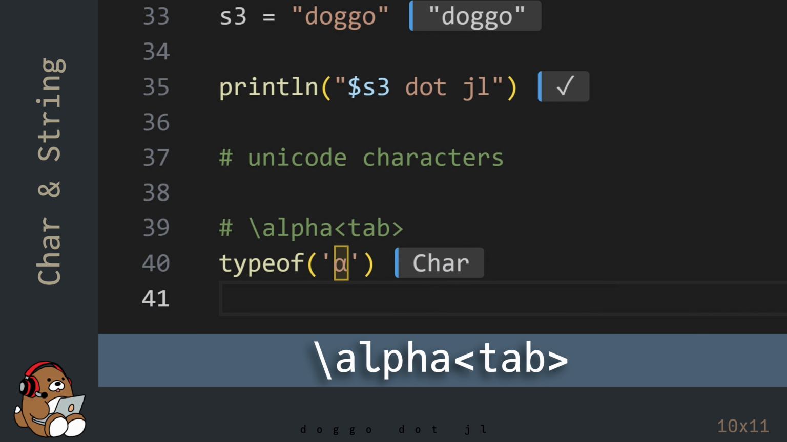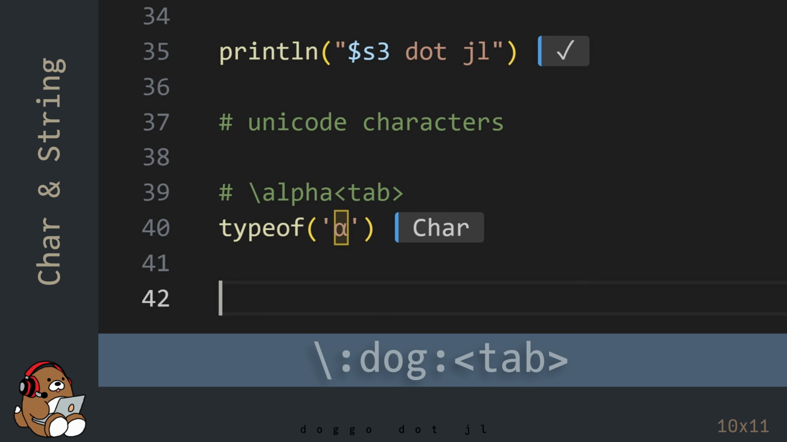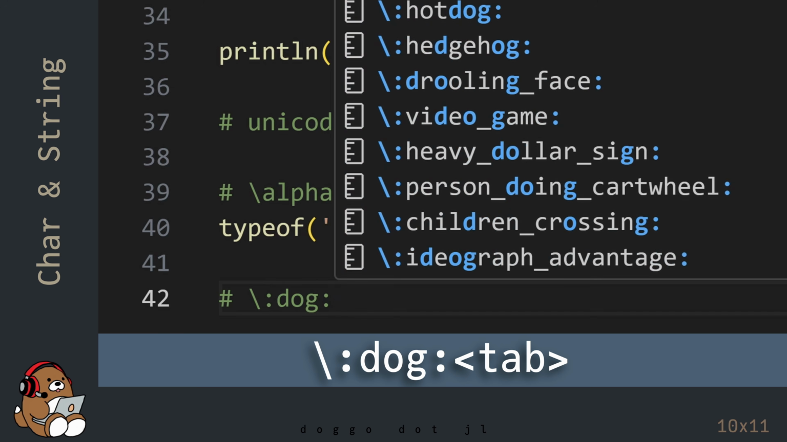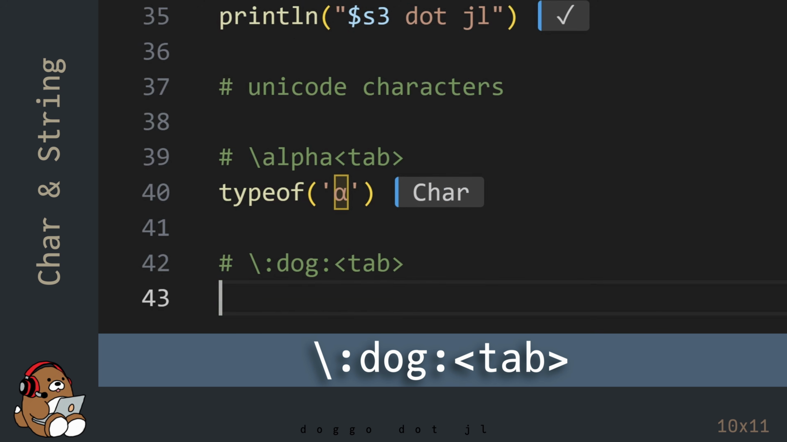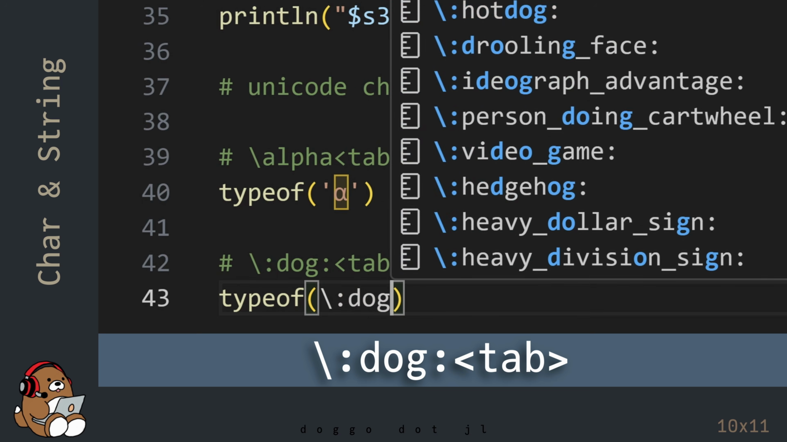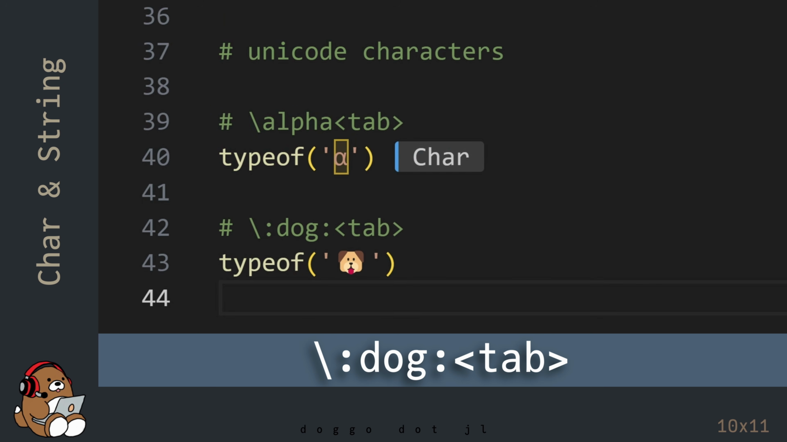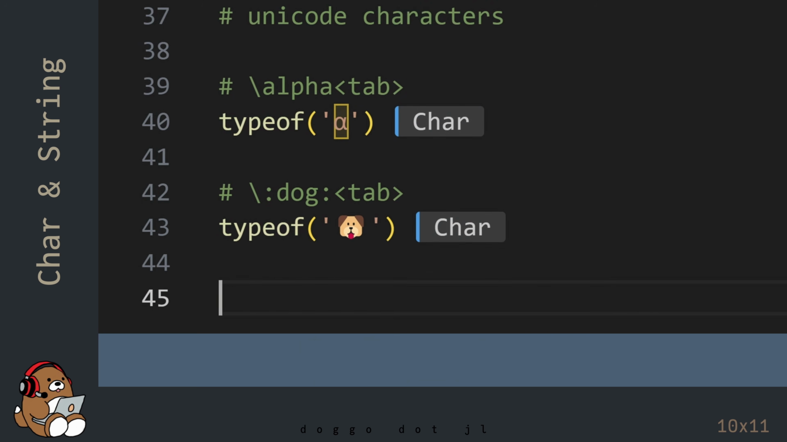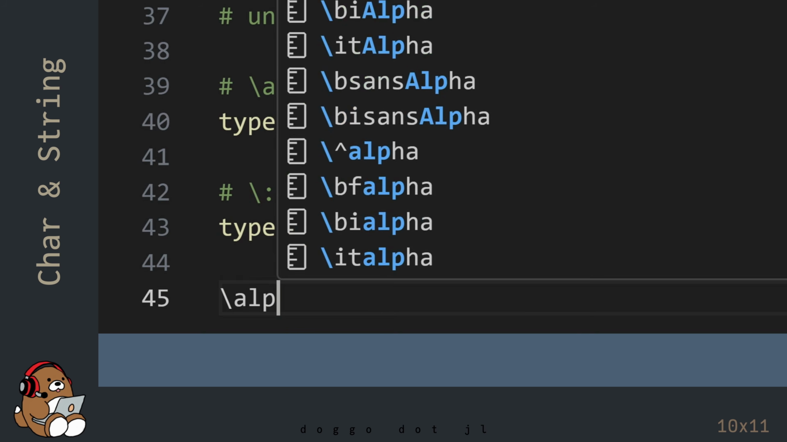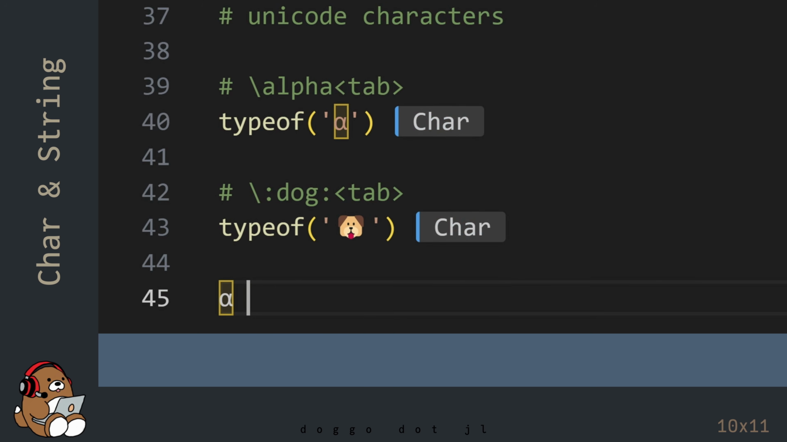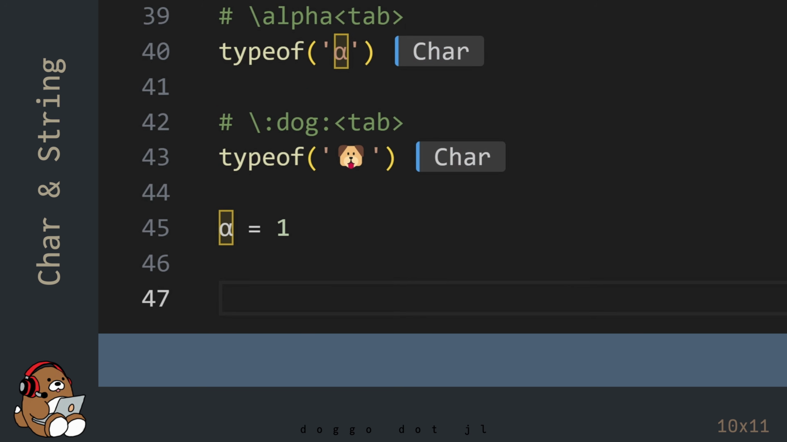And the dog emoji is \dog: tab. In Julia, these are character data types, so you can use them just like any other character.